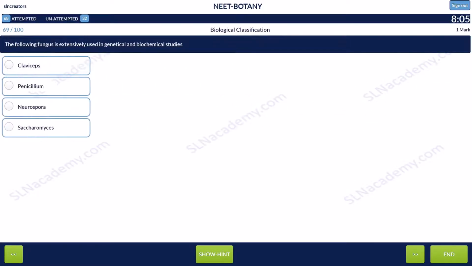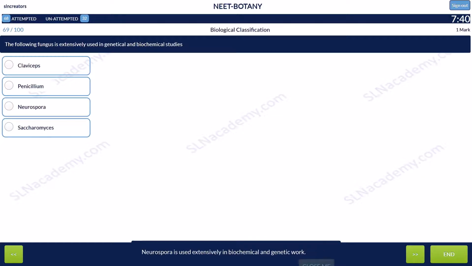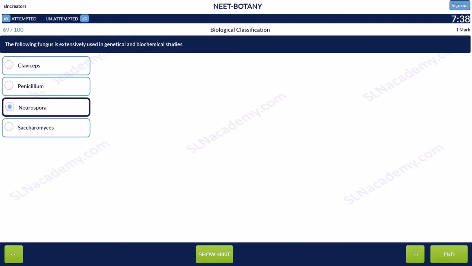Question 69. The following fungus is extensively used in genetical and biochemical studies. Option 1, Claviceps. Option 2, Penicillium. Option 3, Neurospora. Option 4, Saccharomyces. Neurospora is used extensively in biochemical and genetic work. And the answer is option 3, Neurospora.